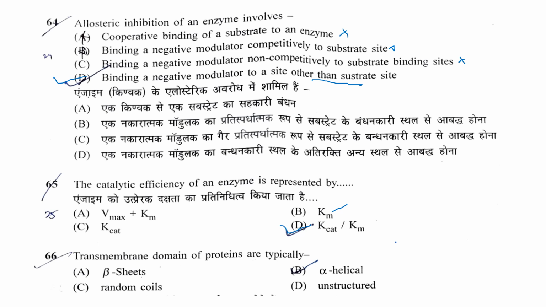Transmembrane domains of proteins are typically beta sheets, alpha helical, random coils, or unstructured. So the right answer is alpha helical. The transmembrane region which passes through the membrane is right-handed alpha helix in nature.